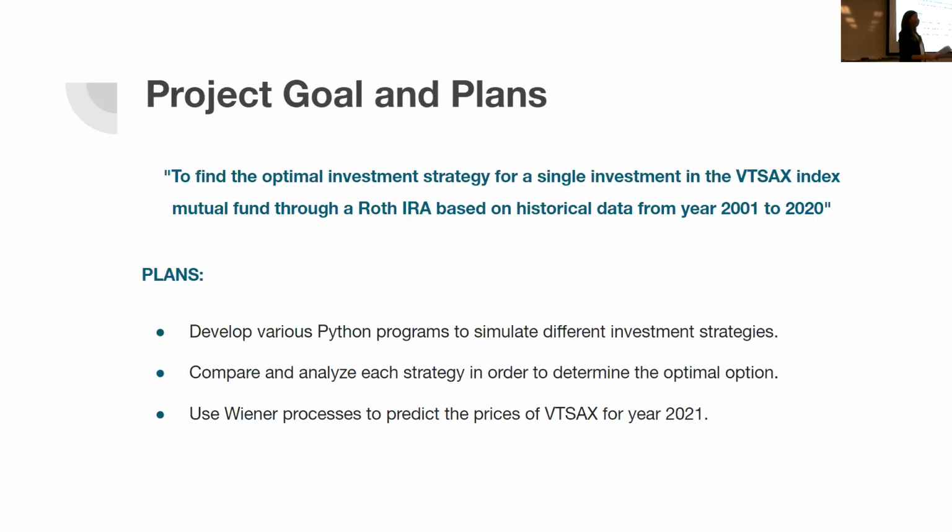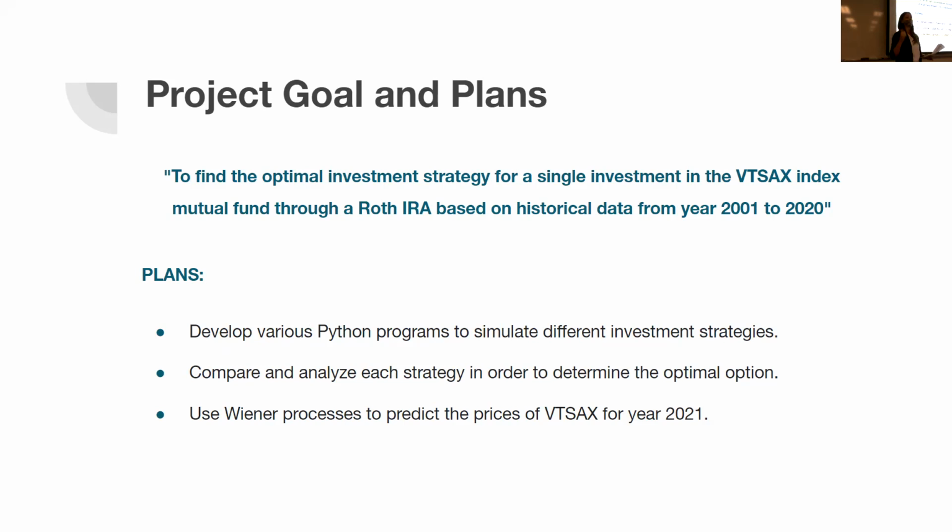But now that we know about financial mathematics, I can present my goal and my plans for my project. The goal of my project is to use financial mathematics in order to find the best investment strategy for a single investment in the BT Sachs Index Mutual Fund with a Roth IRA, based on historical data from Yahoo Finance from the years 2001 to 2020. To do so, I have the following plans.